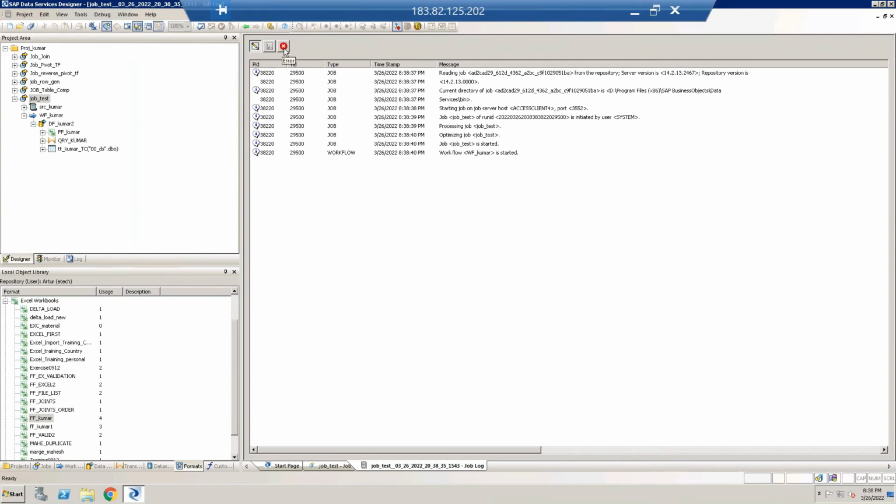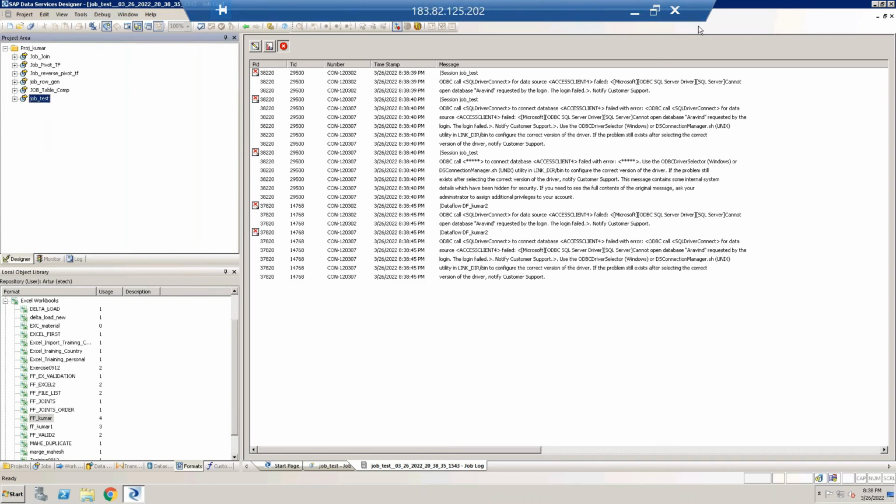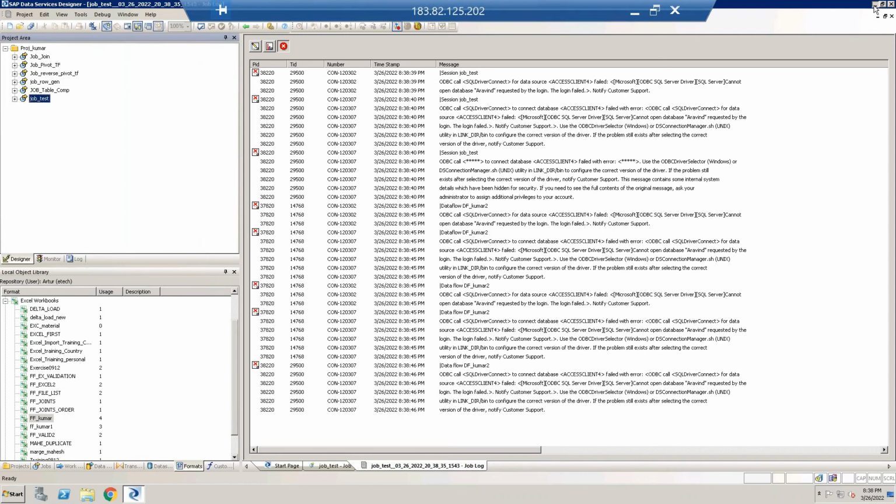That file is not there over here. Let me create one file and I'll show you.